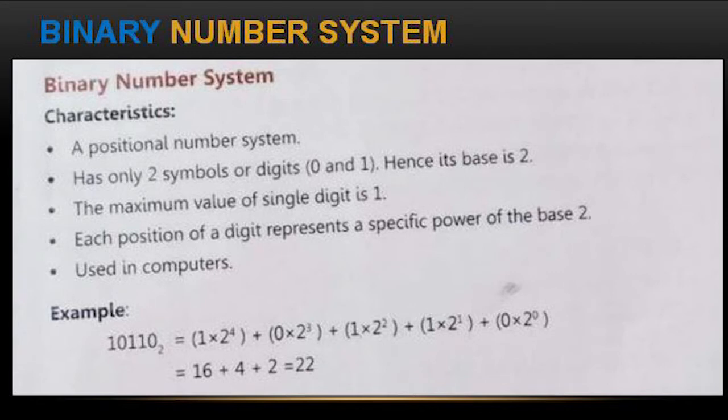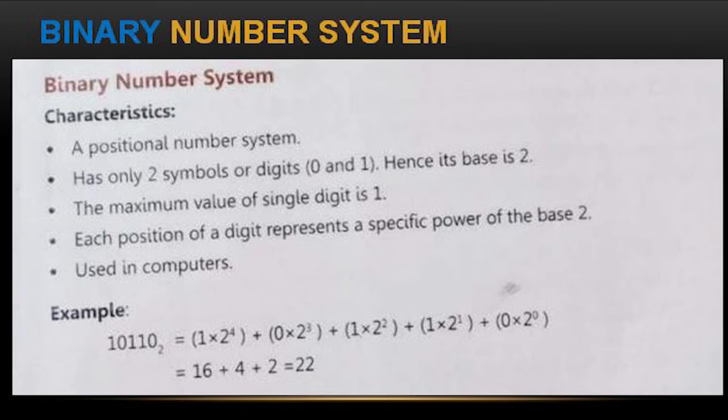Next one is 1 into 2 power 2: 2 2s are 4. So 16 and 4. Next one is 1 into 2 power 1, which is 2. So 16, 4, 2. And the last one is again 0 into 2. Whatever the value, multiplying with 0 gives 0 only. So 16 plus 4 plus 2 is equal to 22.